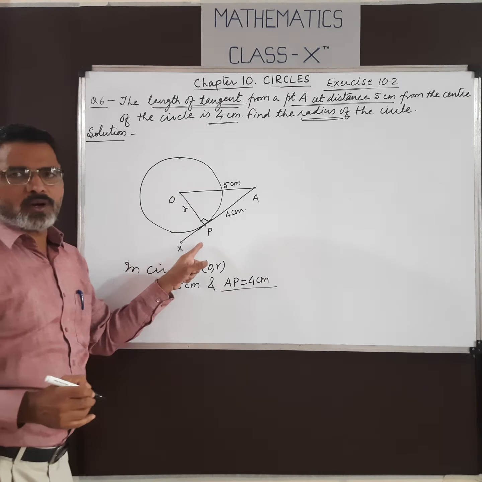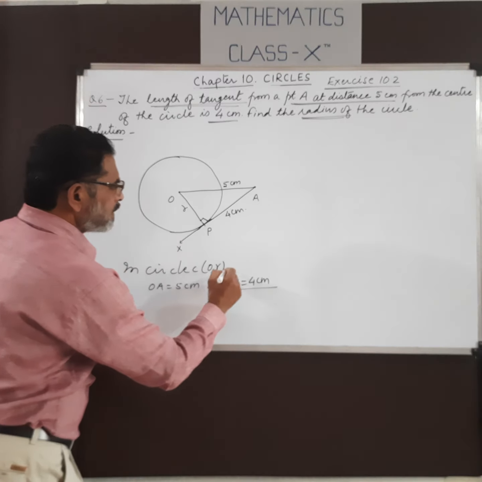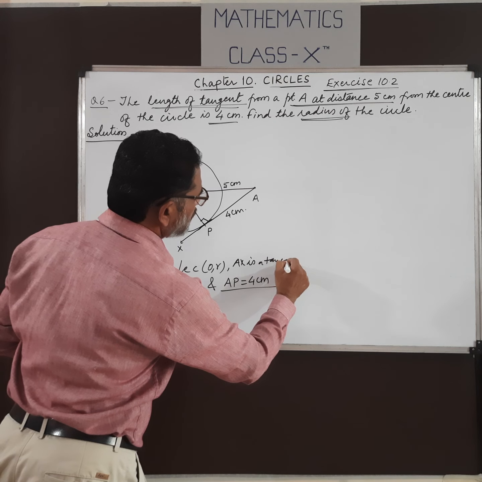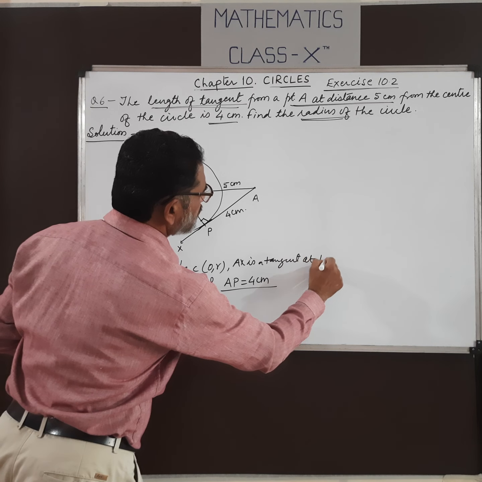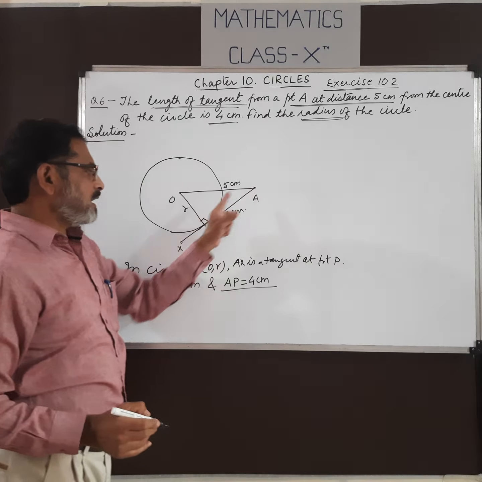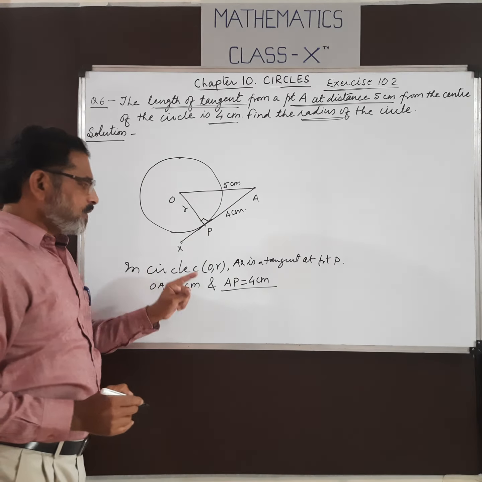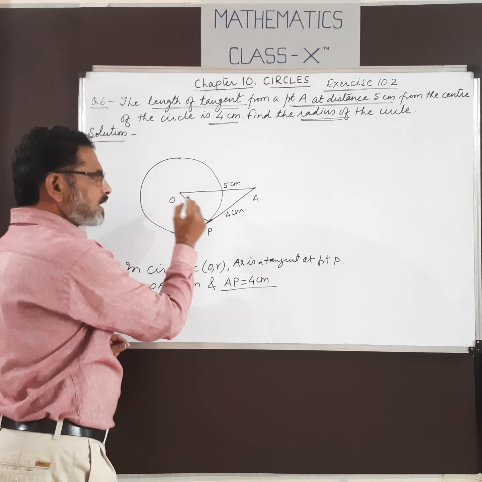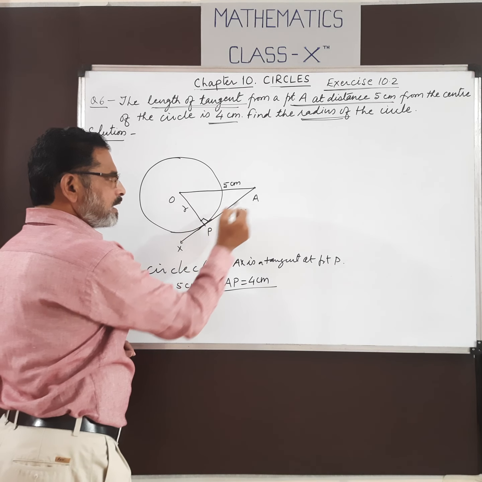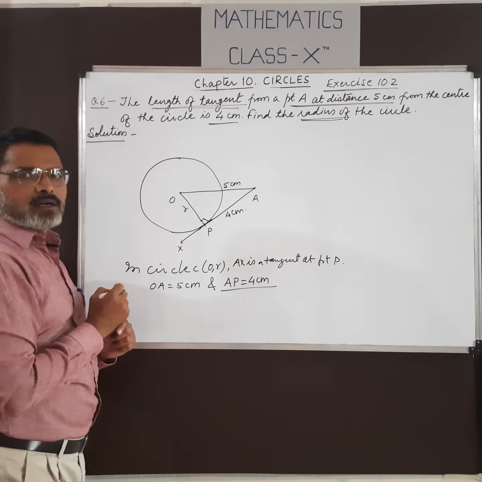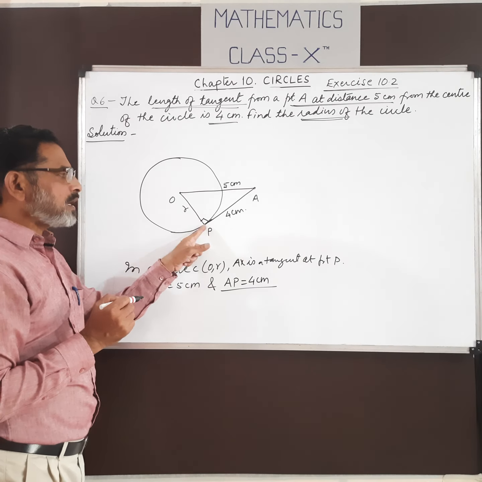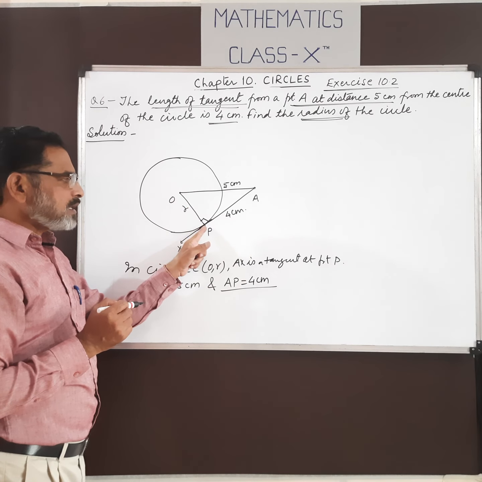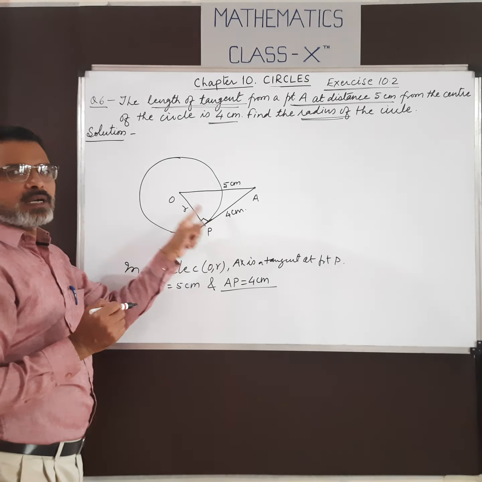P is the point of contact because AX is a tangent at point P. So AP is 4 centimeters. Now look here, OPA is a right angle triangle because OP is perpendicular to AX. The radius through the point of contact is perpendicular to the tangent.